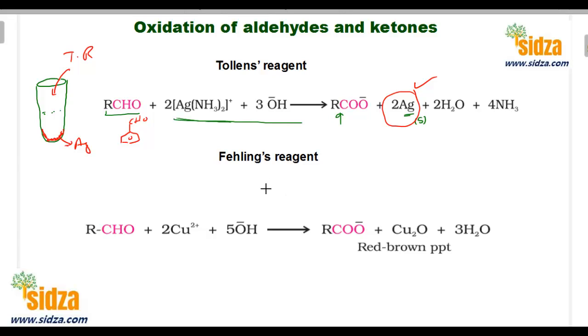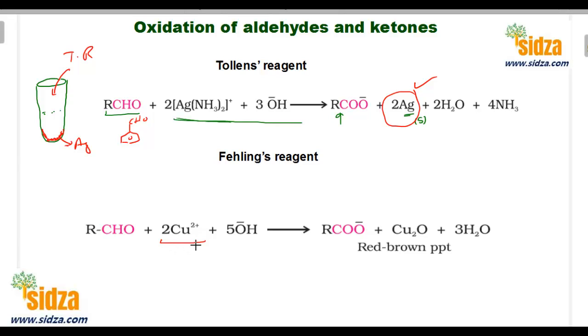Fehling solution. What is Fehling solution? Fehling solution is an alkaline solution of copper sulfate, which also contains sodium potassium tartrate. So basically, Fehling solution is a mixture of sodium potassium tartrate and copper sulfate solution. The basic element that we need in this oxidation process is copper.